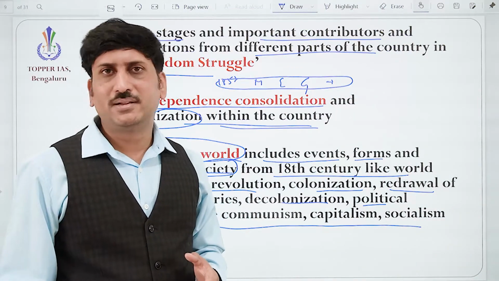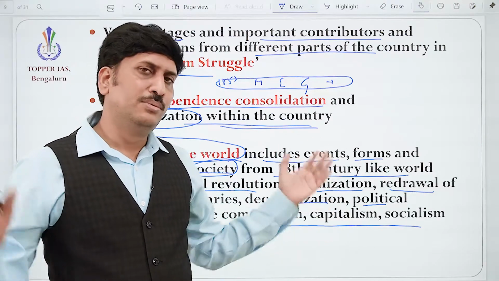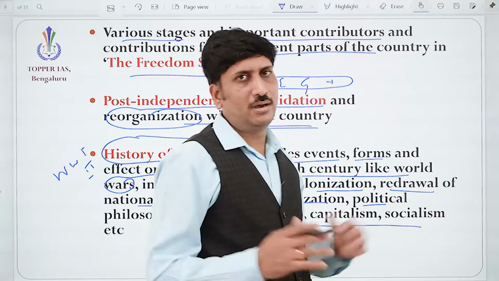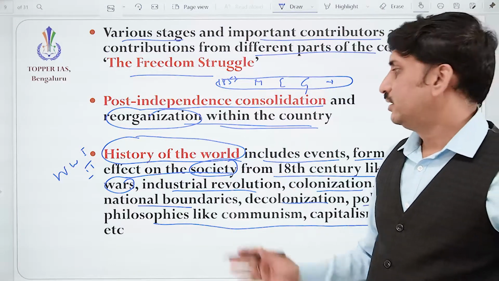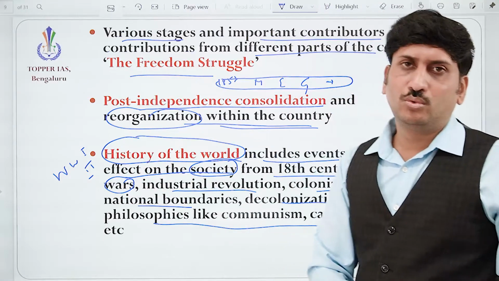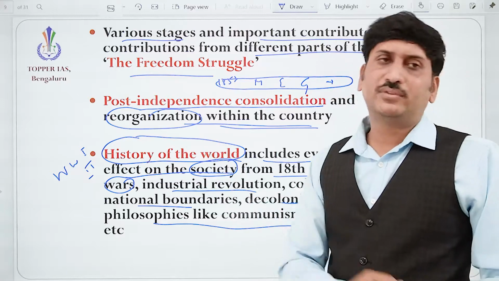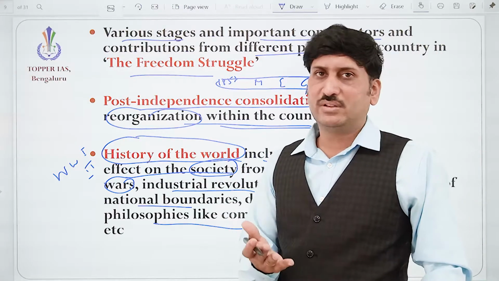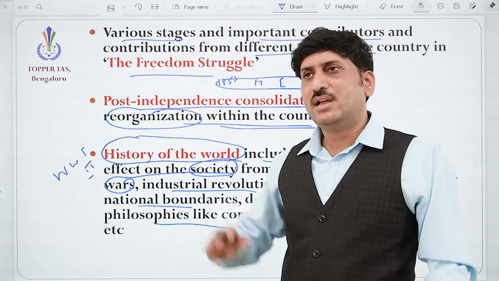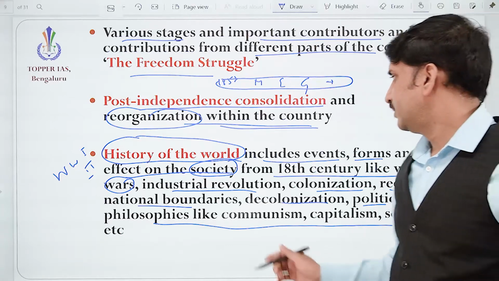But nowadays also, in one form or another, the bigger powers of the world are fighting against each other. The history of the world talks about the two world wars, and after the Second World War, how the United Nations, earlier known as the League of Nations, was formed.